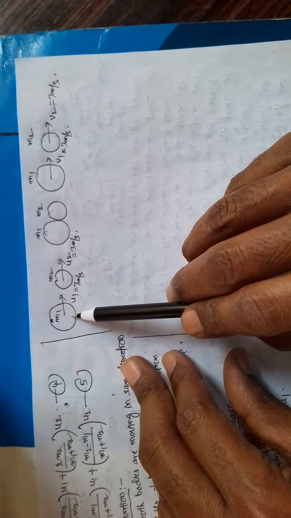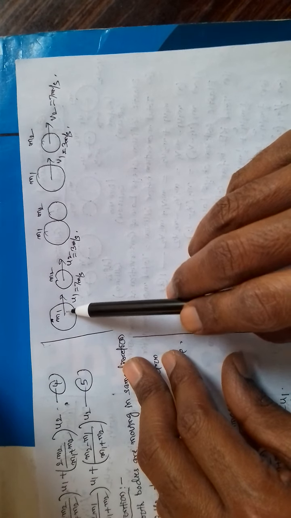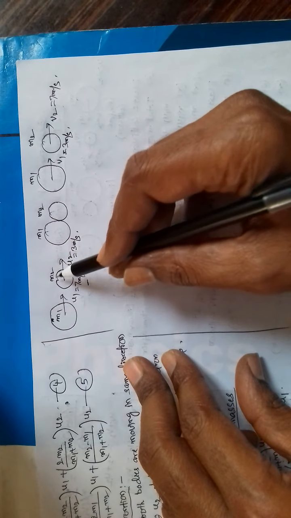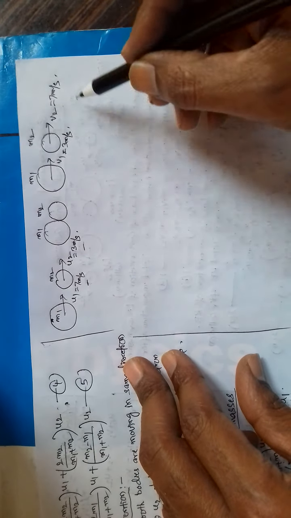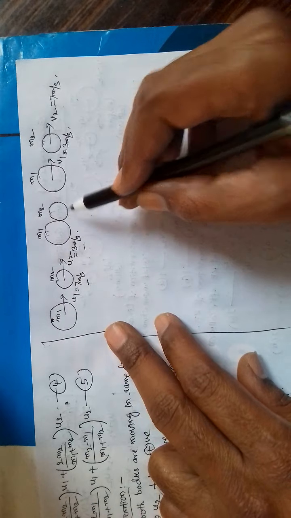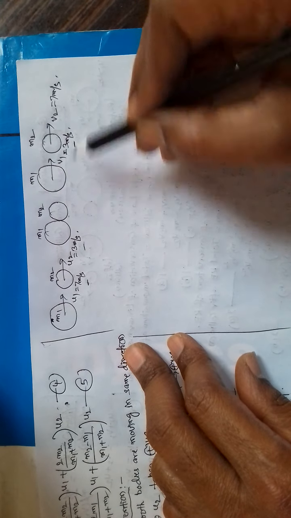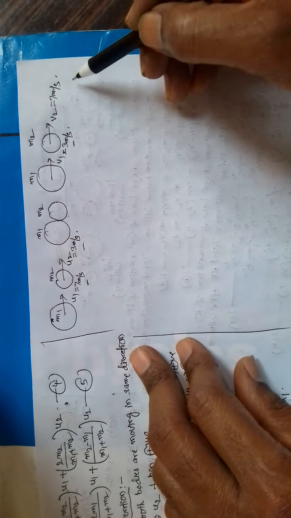See here, initially before collision, m1 has 7 meter per second velocity, m2 has 3 meter per second velocity. After collision, the m1 has got 3 meter per second velocity. Its velocity came to this.